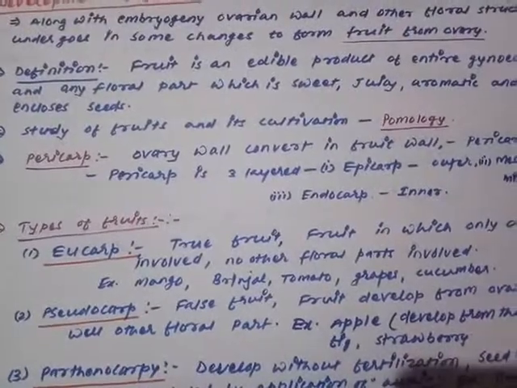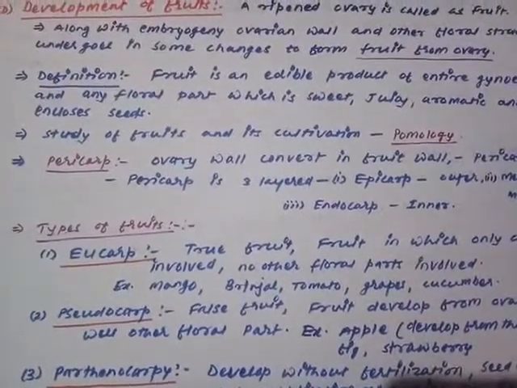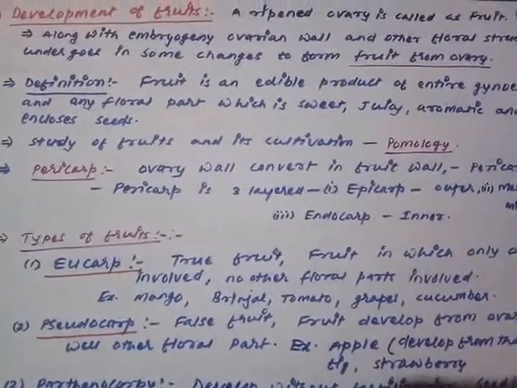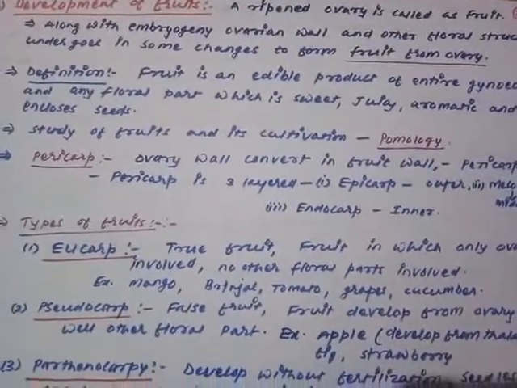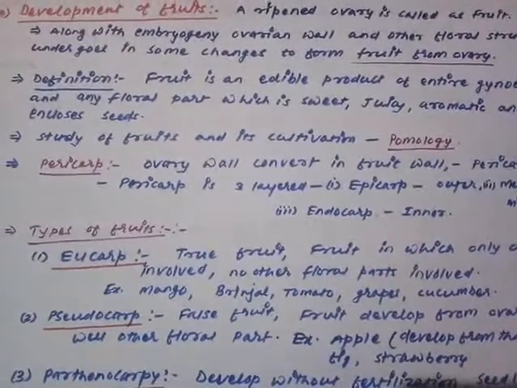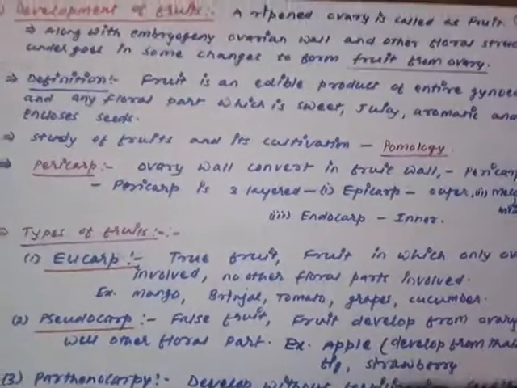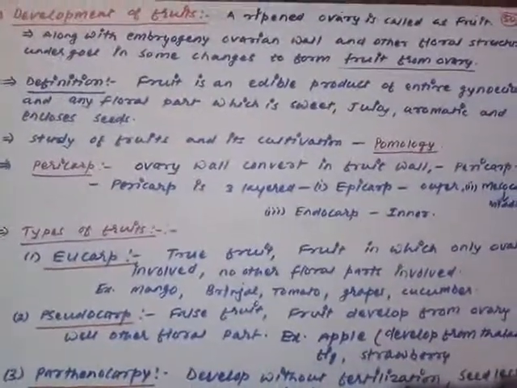The first event was the development of endosperm, because only after the development of endosperm can the embryogeny start. After the development of endosperm, embryogenesis takes place, where we have seen the development of monocot and dicot embryos. Then afterward we have seen how the seeds are developed.